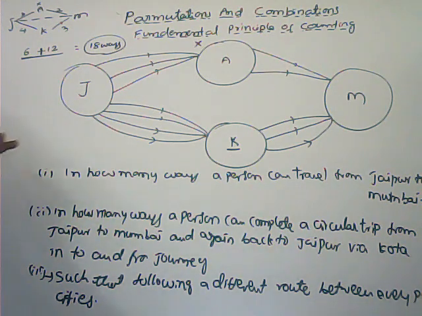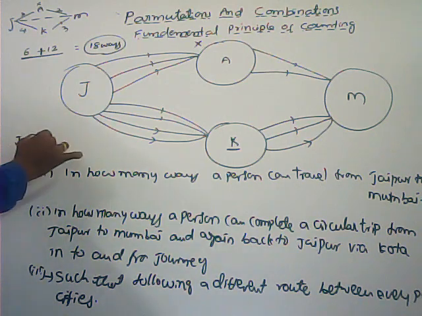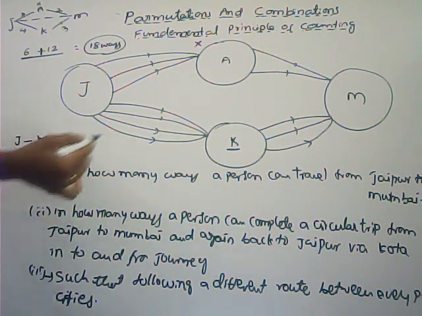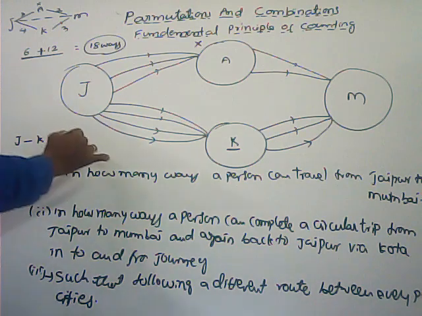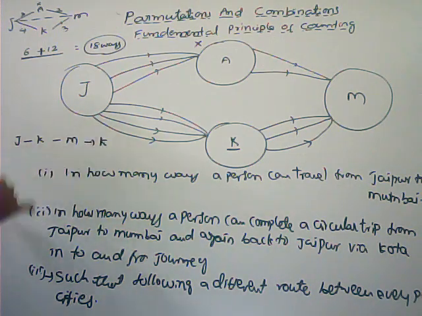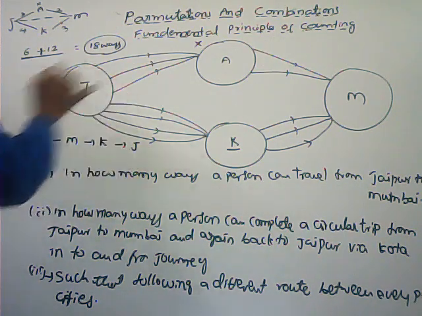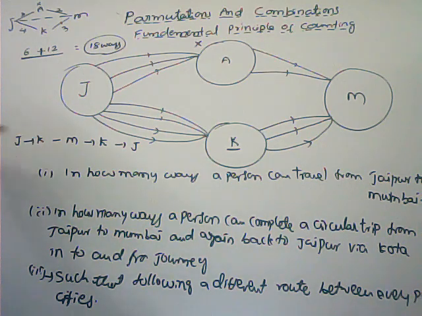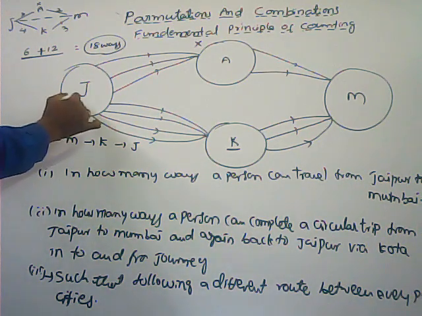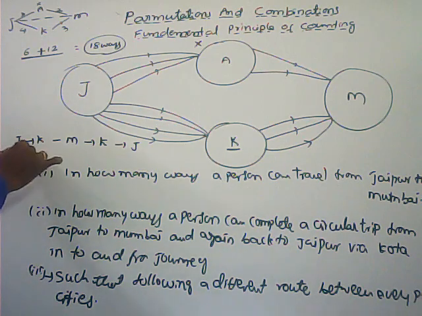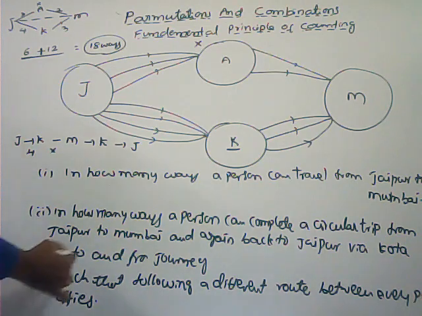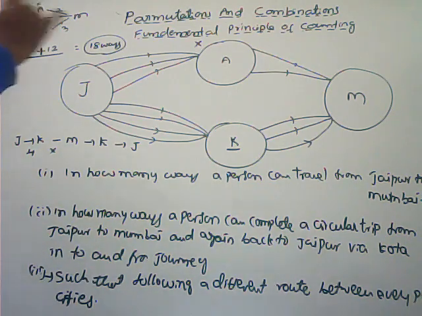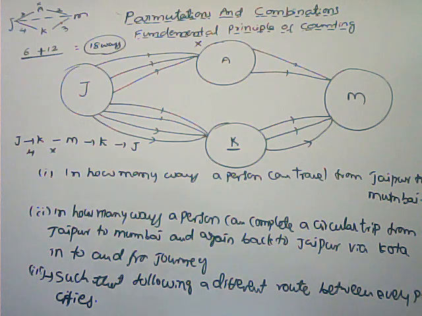So here, Jaipur to Kota, Kota to Mumbai, and coming back Mumbai to Kota, and Kota to Jaipur. Jaipur to Kota, how many ways are there? 4 ways are there. And this is not yet completed. In a to and fro journey, going to Mumbai and coming back to Jaipur.